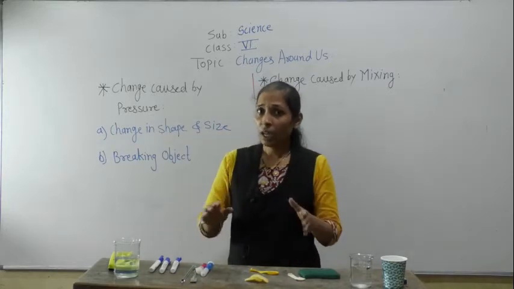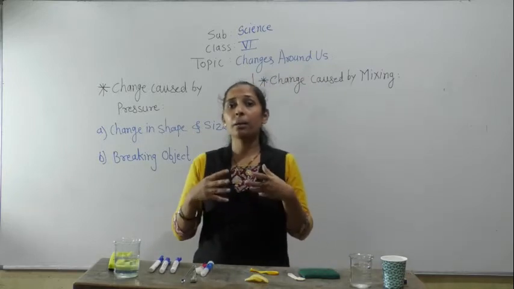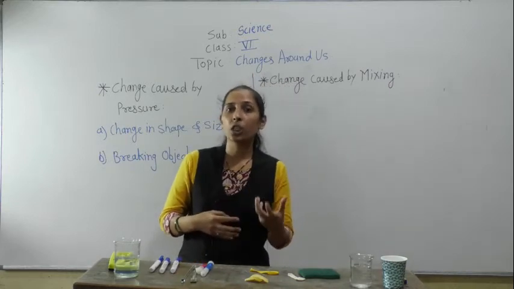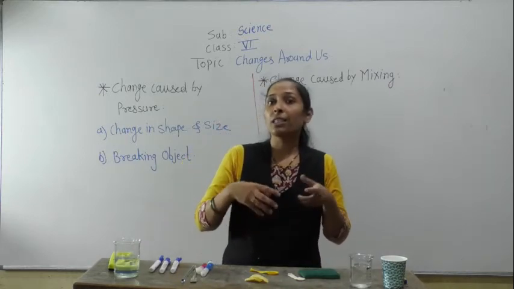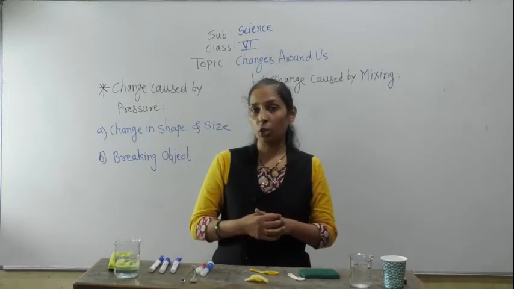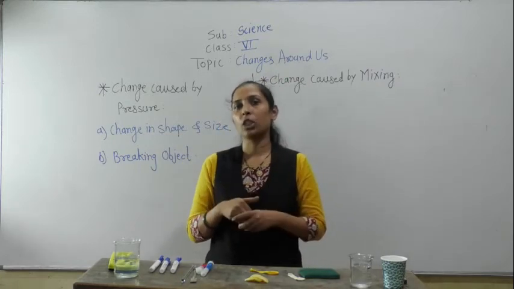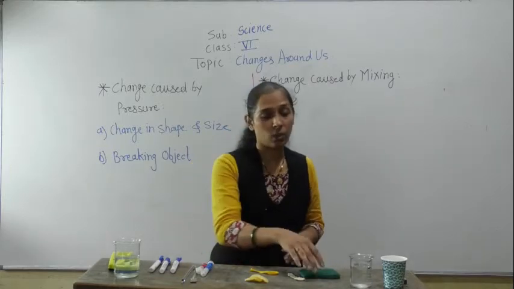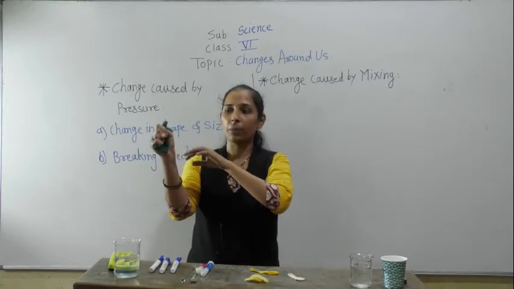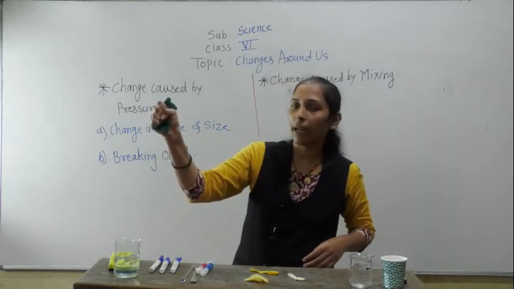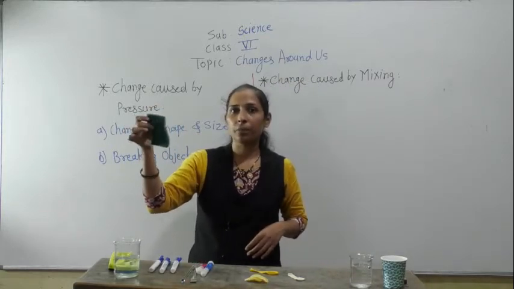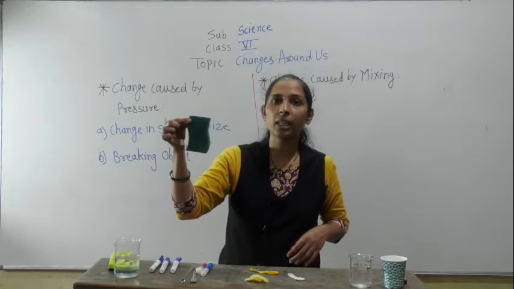Also one more thing we can say, there are some fluffy or soft objects, like a cushion, pillow, or sponge. If we apply some pressure on these objects, they also change their shape and size. See here I have one sponge. Now I will apply some pressure on it. See, it changes its shape and size. Now I release the pressure. Now you can see the shape. Again it changes shape and size.